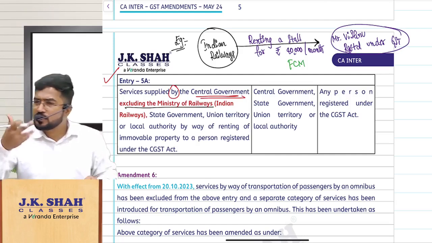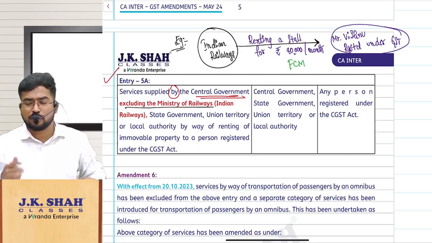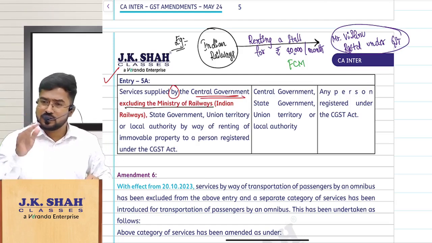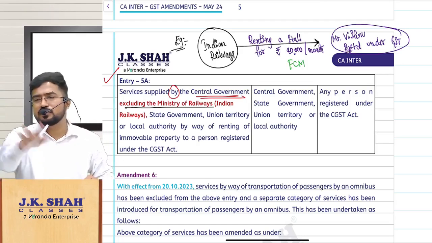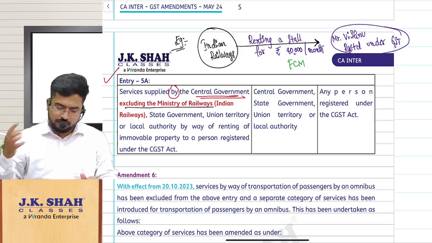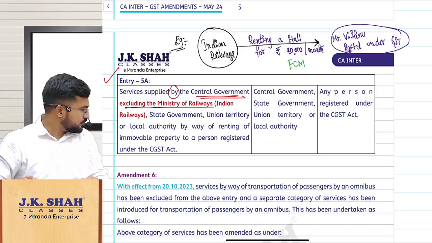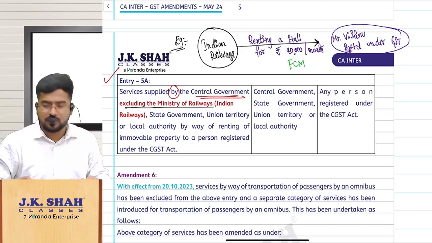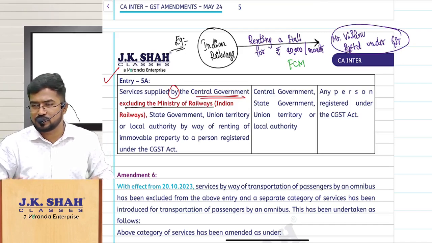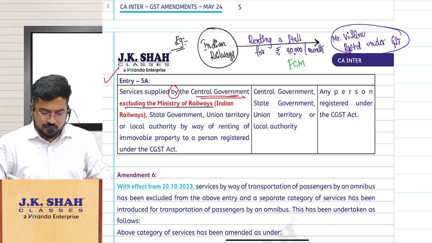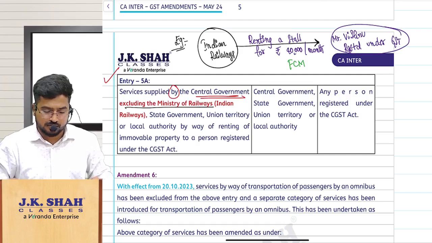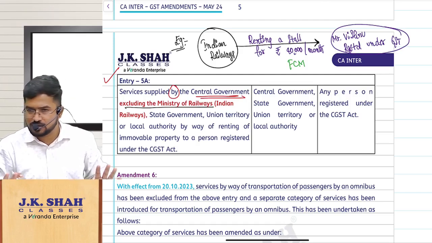Normally when the government gives services of renting of immovable property to a registered person, it is RCM. But when Indian Railways does it, it is FCM only. So they have removed it from RCM. Shall we proceed? Everybody, am I clear? Shall I continue?